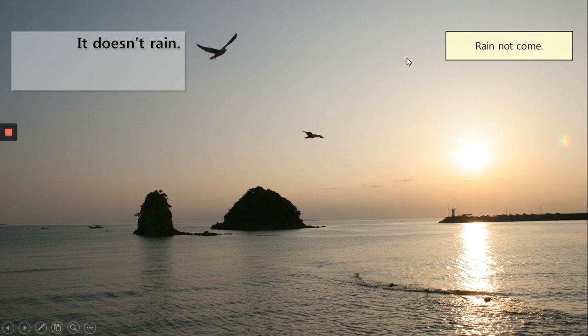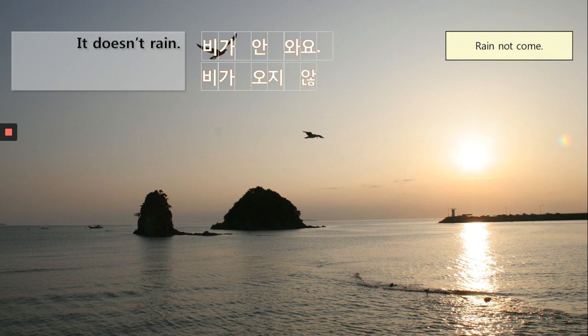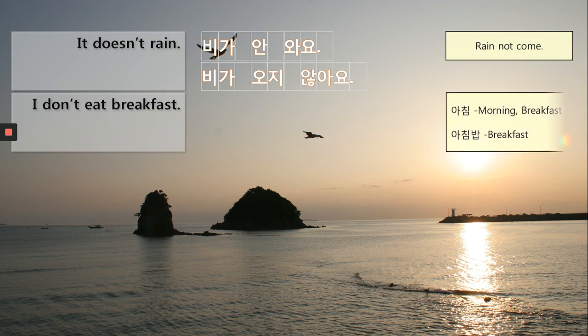This is a negative sentence, so rain not come. 비 is the subject, so 비가 안 와요. How about the long form? 비가 is the same. Root verb 오 plus 지 않아요. 비가 오지 않아요.